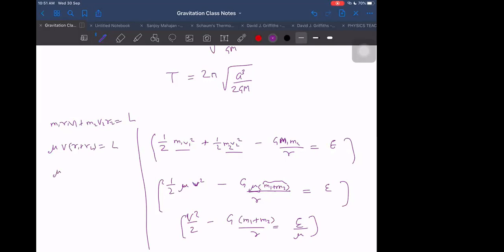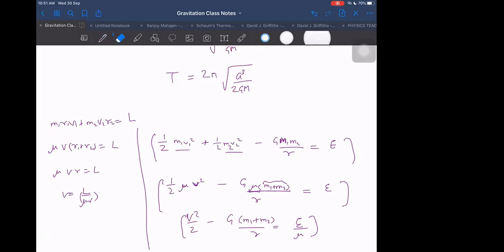That will become mu into v into r is equal to L. So v will become equal to L upon mu r. Same thing as we proceeded last time, L square upon 2 into mu into r. I think you have got that thing here now, what will happen.